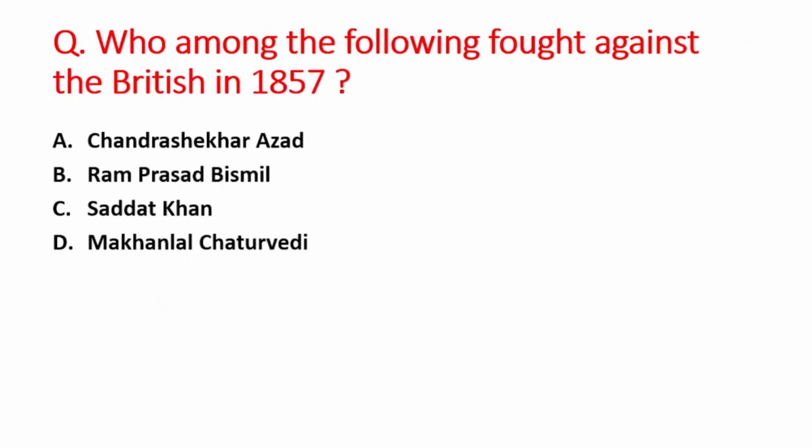Next question is who among the following fought against the British in 1857? A option is Chandrasekhar Azad, B is Ram Prasad Bismil, C option is Sadat Khan, and D option is Makhan Lal Chaturvedi. So right answer is option C, that is Sadat Khan.